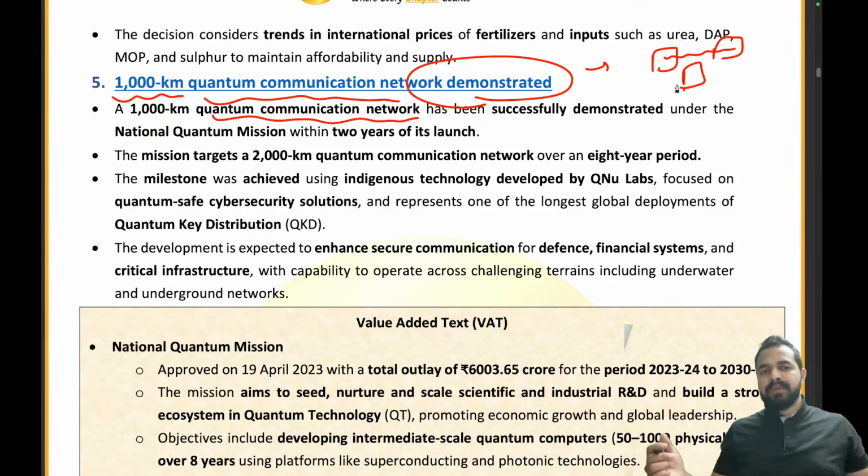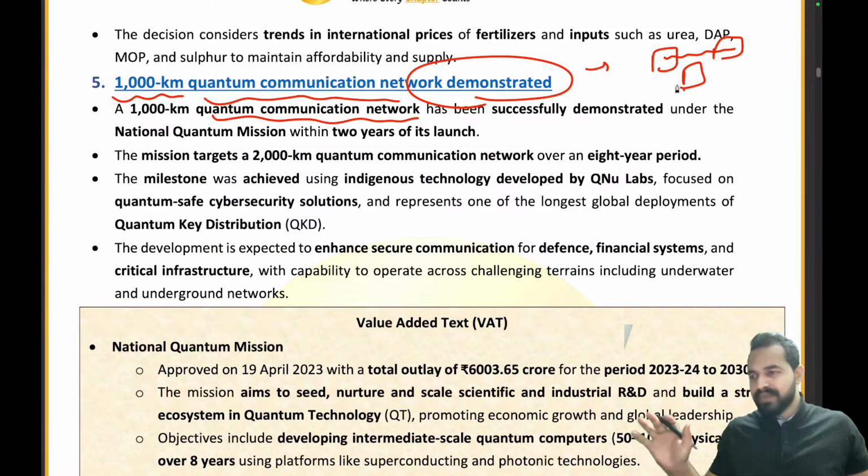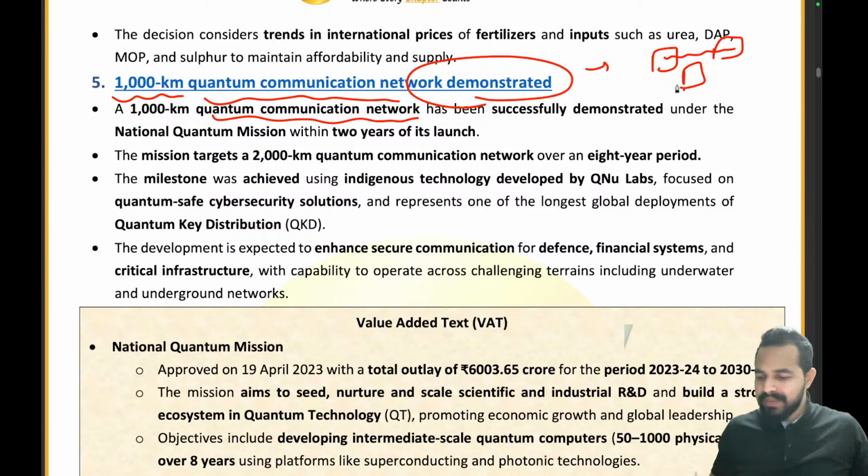For example, some very critical locations of the country, like where exactly we have set up some things, some critical information about the different infrastructures, some top secret things, right? So for that we need a very strong network which cannot be hacked. And you know what exactly we use there? We use quantum communication network.